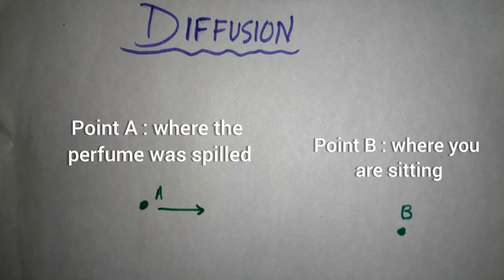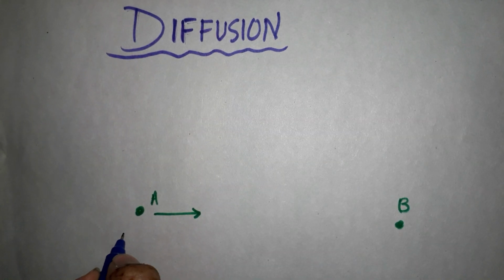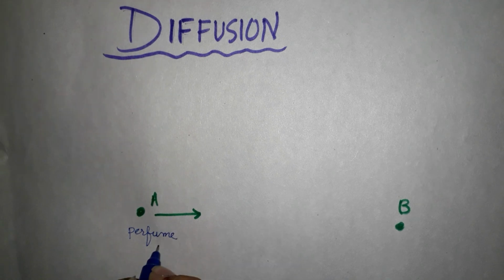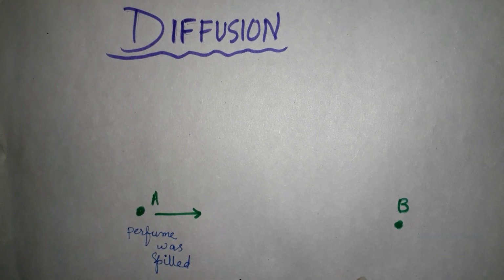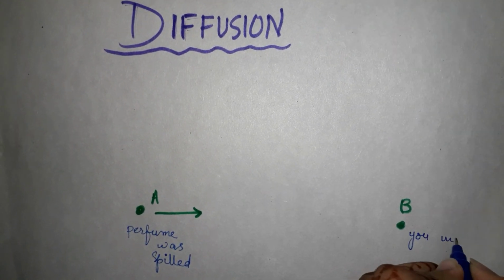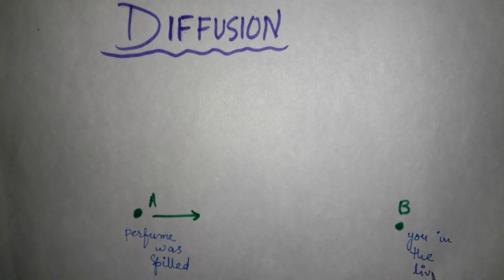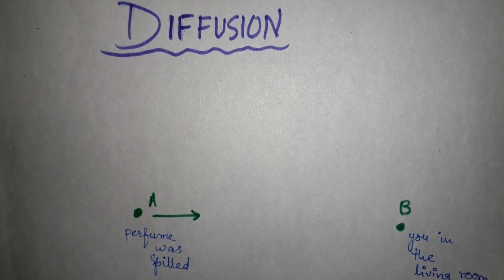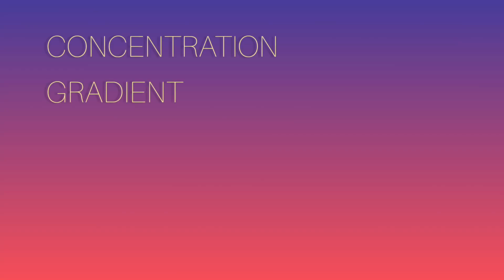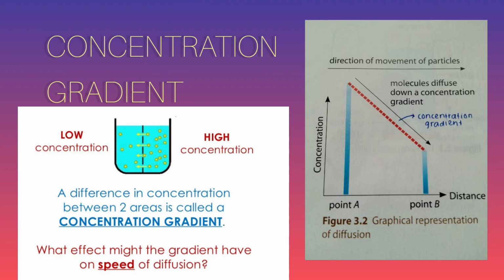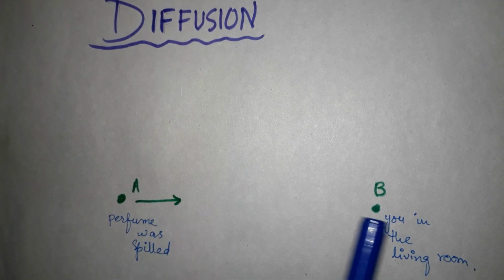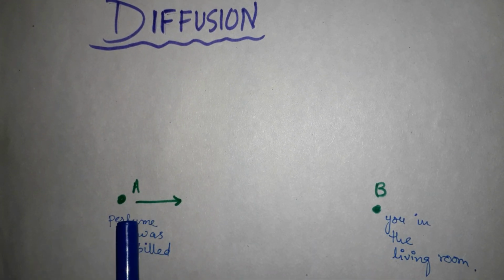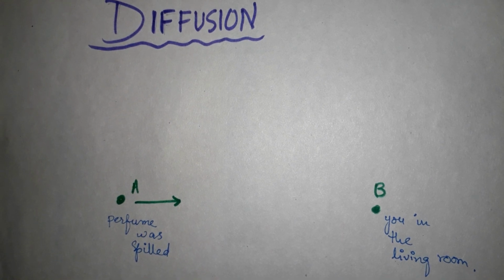So this is the process of diffusion. Point A represents the point where perfume was spilled, and point B represents you in the living room. Gas particles from the bottle are more concentrated at point A than at point B, which means that points A and B have a concentration gradient. There is a concentration difference between both the points.